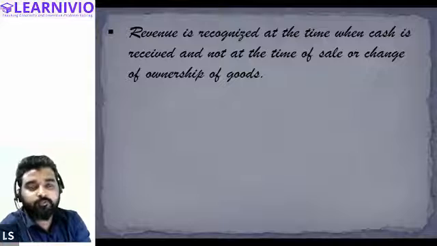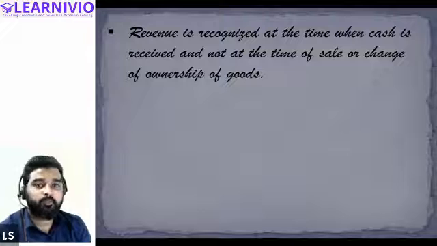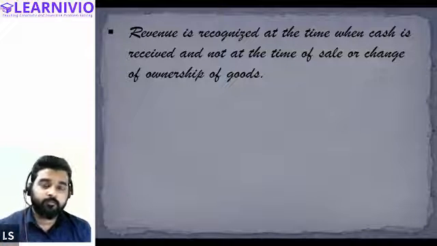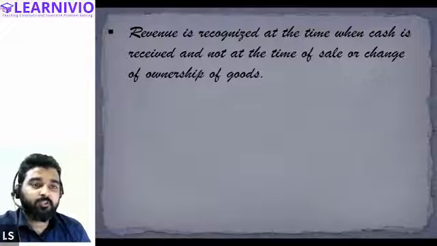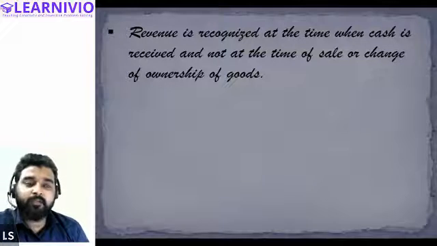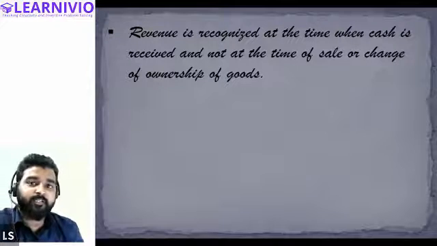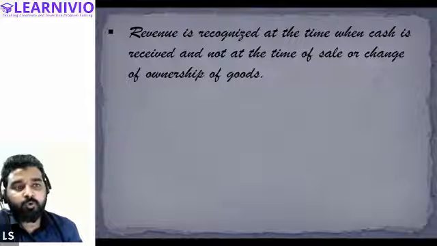Let's suppose I have sold goods of rupees 50,000 to Samiksha in the month of August, and Samiksha says she will pay me in the month of November. So the right to receive the income arose in August when I sold the goods, and the income is already due from Samiksha in August, but it is received in November. So the transaction will only be recorded in the month of November and not in the month of August.